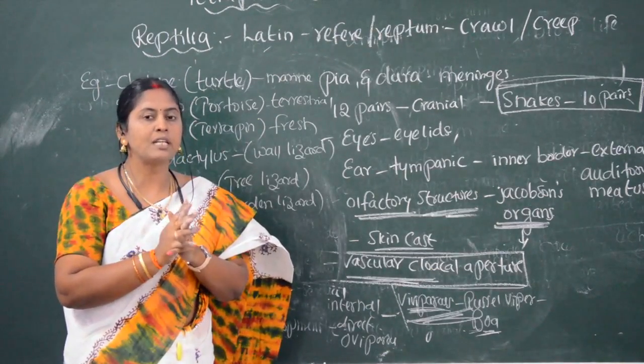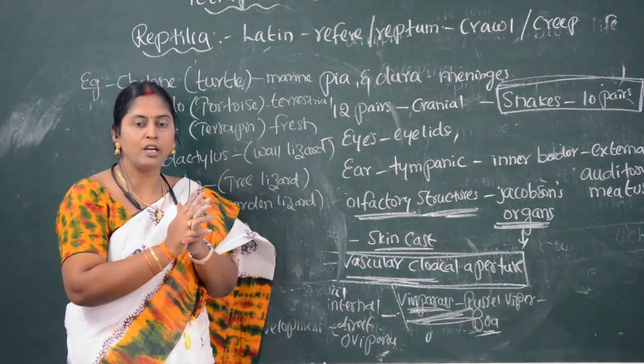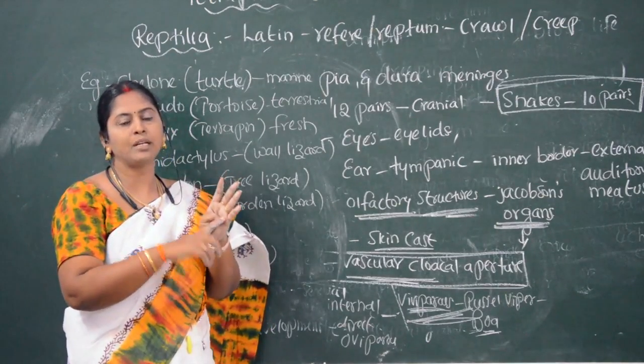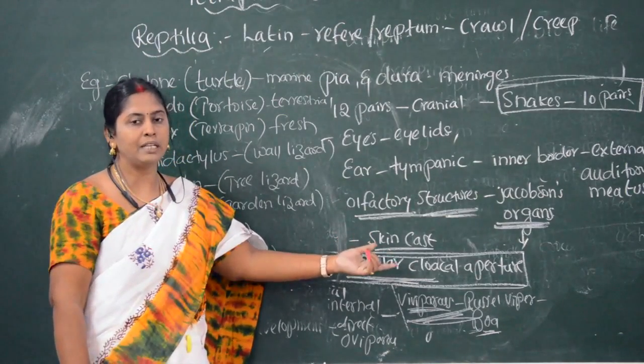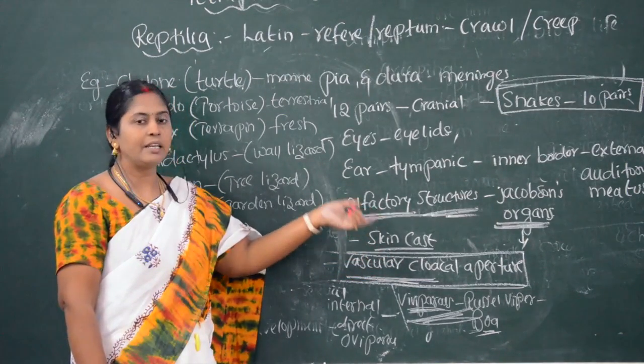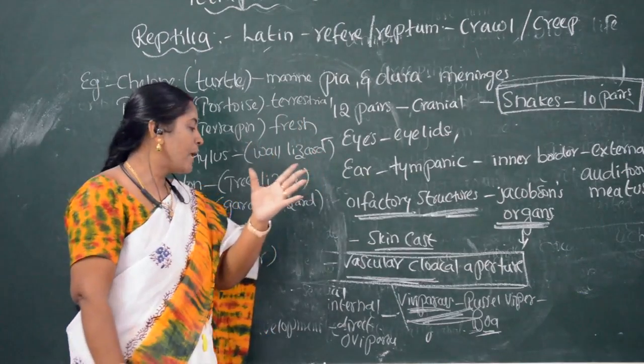Sense organs like eyes and ears are well developed. Eyes consist of lacrimal glands and eyelids. The tympanic membrane is not present near the eye; it is present at the inner border of the auditory meatus.